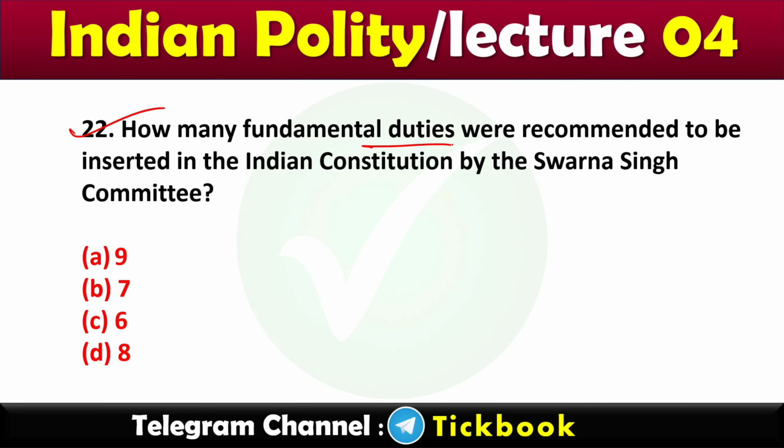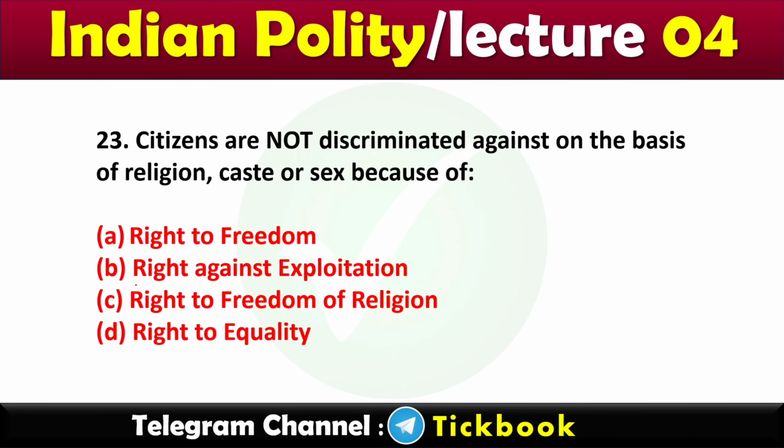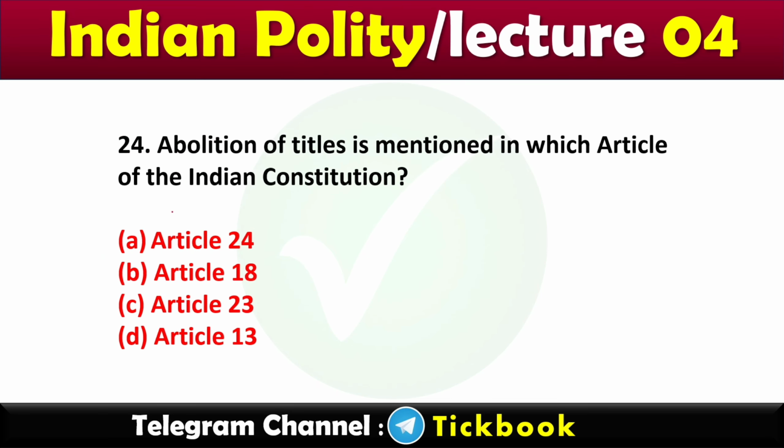22. How many fundamental duties were recommended to be inserted in the Indian Constitution by the Swaran Singh Committee? Option number D, 8. 23. Citizens are not discriminated against on the basis of religion, caste, or sex because of. Option number D, right to equality. 24. Abolition of titles is mentioned in which article of the Indian Constitution? Option number B, Article 18.